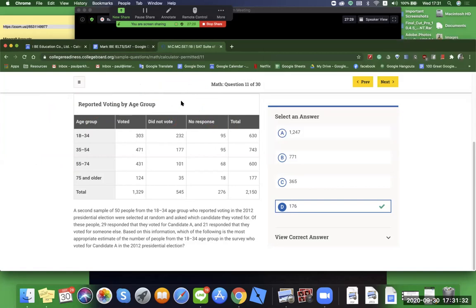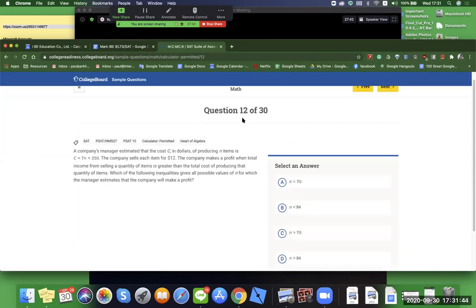That would be the ratio of total people to 29 people out of 50. Okay, cool. Moving on.